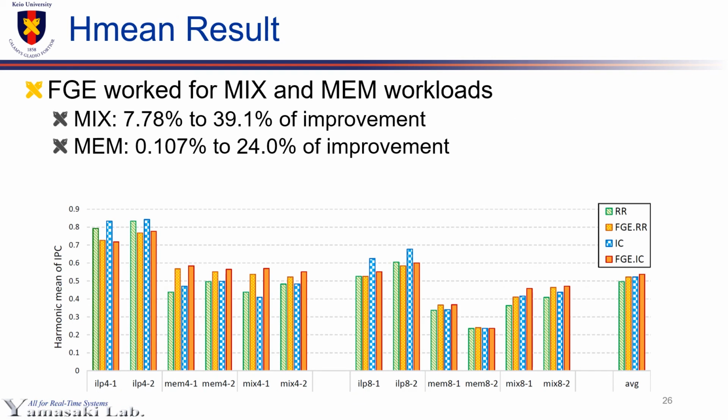This graph shows evaluation result of Hmean. Hmean result mostly follows the result of total IPC evaluations. While FGE did not work well for ILP workloads, for the MEM and mixed workloads, all of the task sets showed Hmean improvements, which means FGE work well to improve both throughput and fairness for these 2 types.